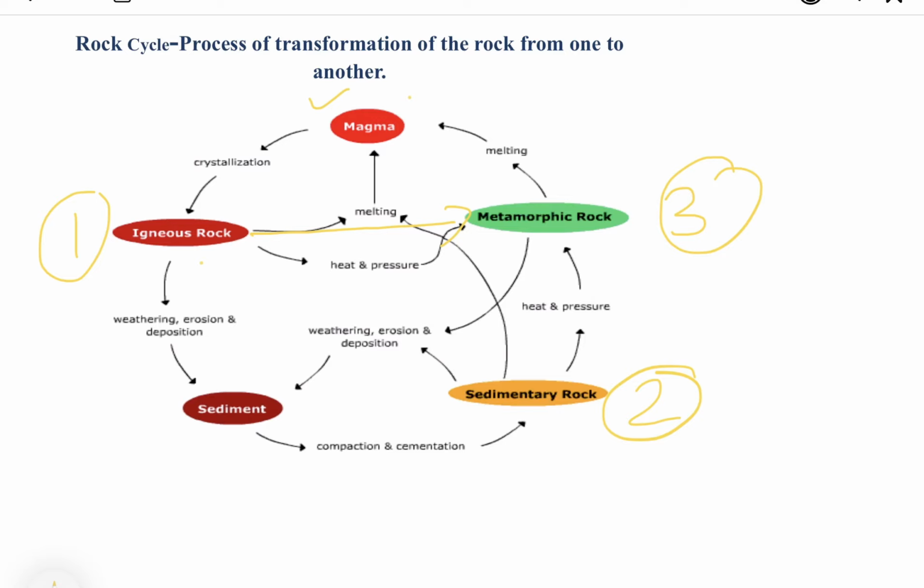Now, under high heat and pressure, this metamorphic rock can change into magma, and magma is the first step in rock formation by which igneous rock forms. So this is the transformation of rock from one to another. It's a never-ending process, and it goes on in a cyclic manner.